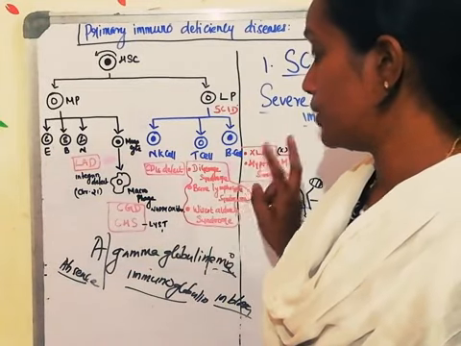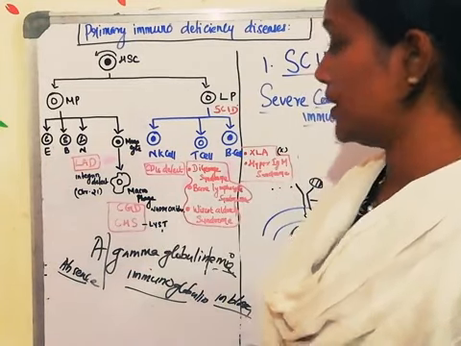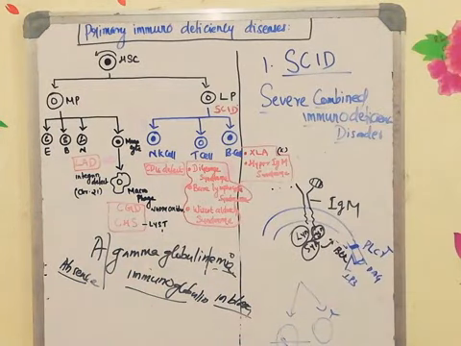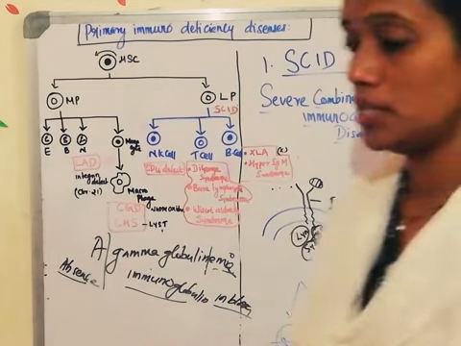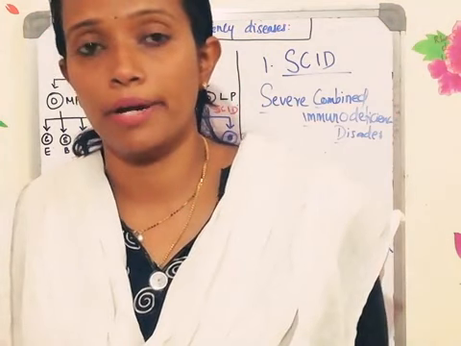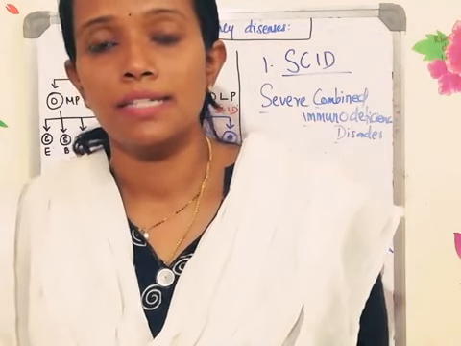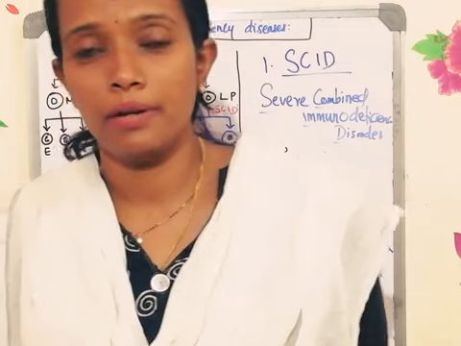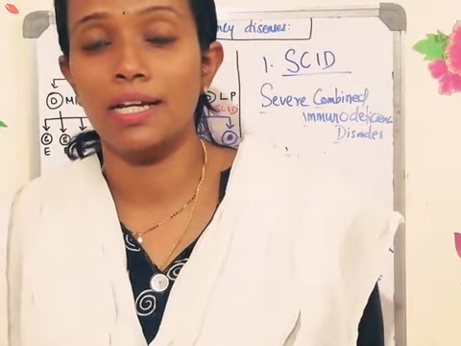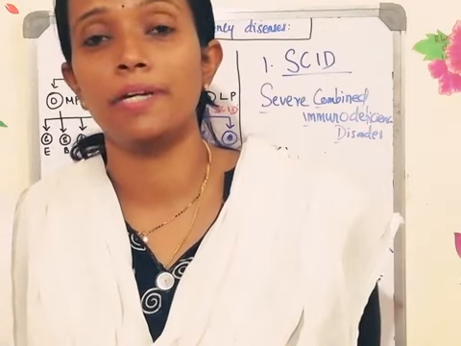One is CGD, another one is known as CHS. CGD stands for chronic granulomatous disease. This is a defect in one of the enzymes called NADPH oxidase. I think I told you about chronic granulomatous disease under macrophages. Macrophages kill cells by two pathways: oxygen dependent killing and oxygen independent killing. In oxygen dependent killing, they need an enzyme called NADPH oxidase.